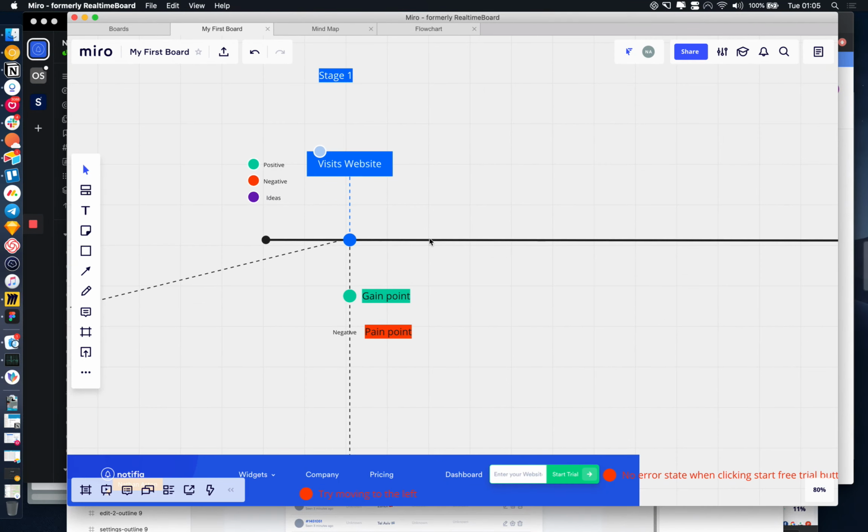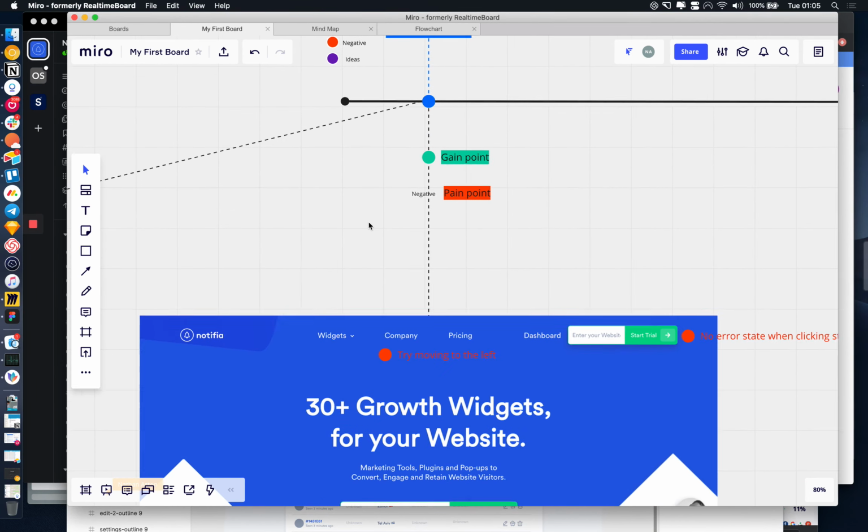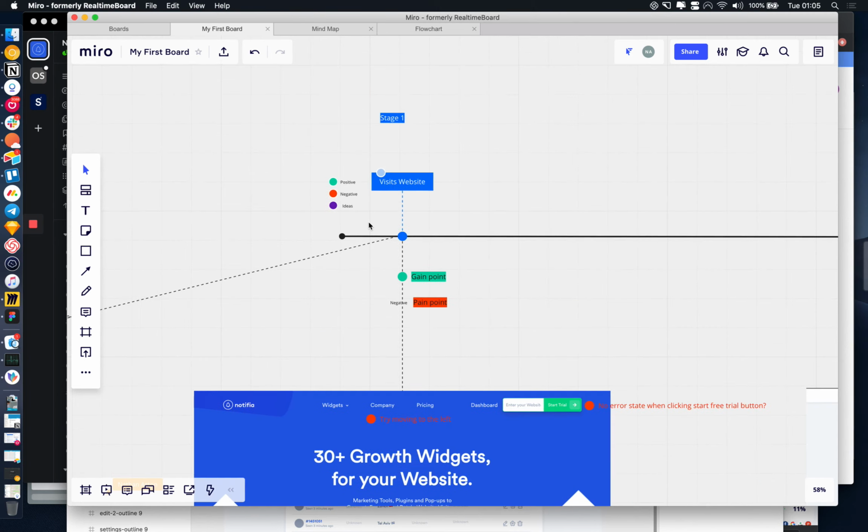I'm really focused currently on onboarding for Notify, which is one of my software companies. I don't have an issue acquiring customers. I have an issue with keeping them, with getting them on board and getting them to see the success points with our application, and how to really use it. The problem with being a founder is you get so used to your tool that it's almost second nature.